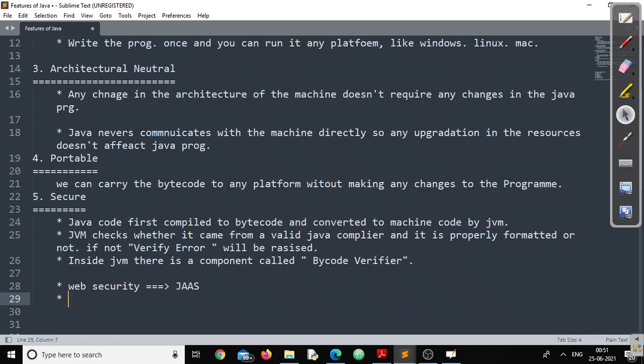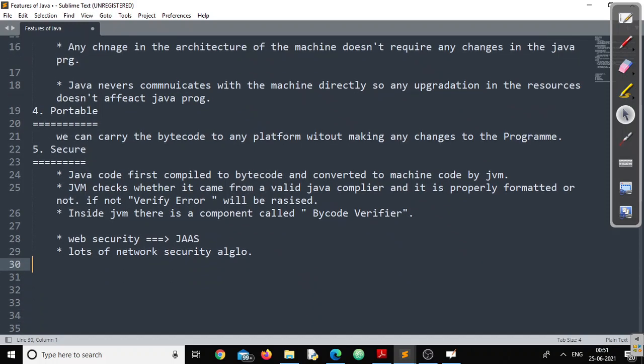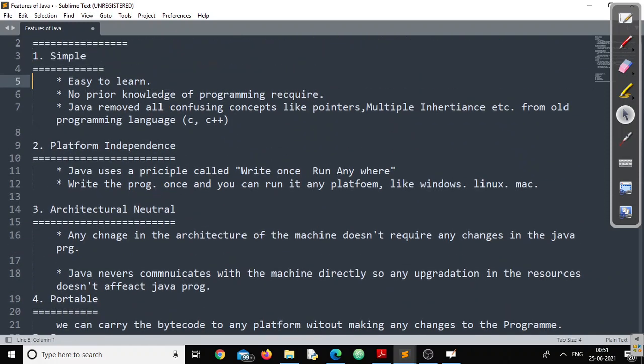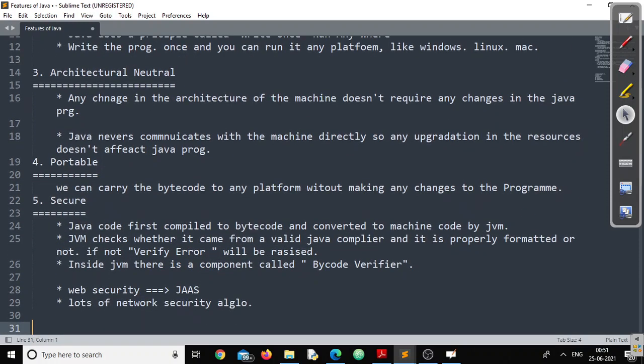And Java also has lots of network security algorithms which have been implemented. So using all those, we can not only secure the Java code, we can also provide security for web applications and for the network. So for this video, we'll keep up to this point. We have covered 5 points: simple, platform independent, architectural neutral, portable, and secure.